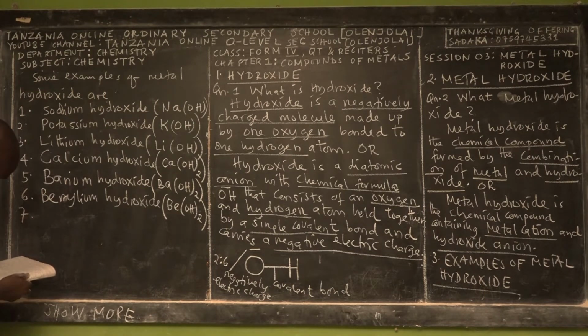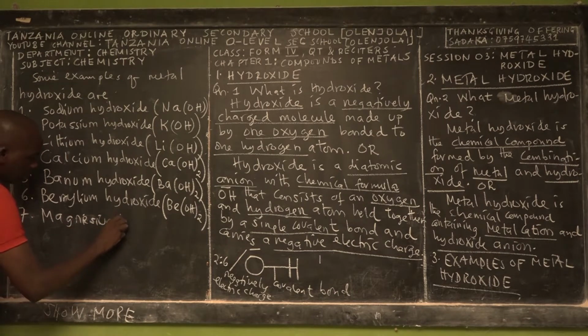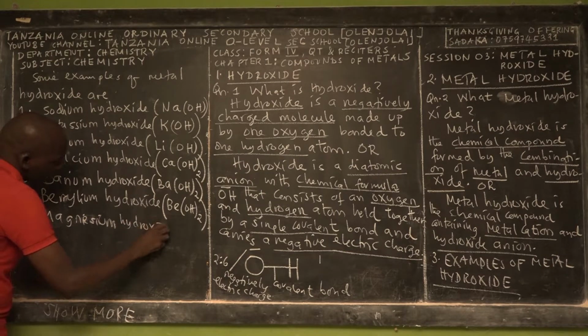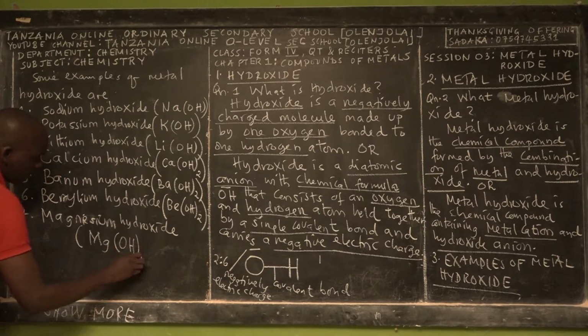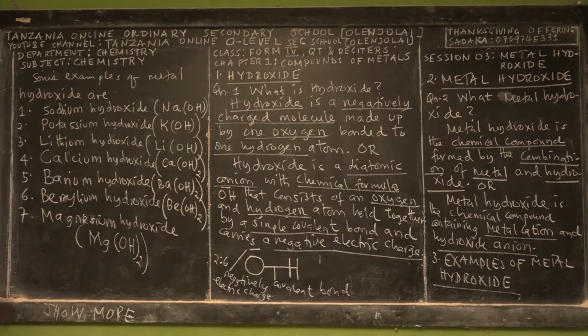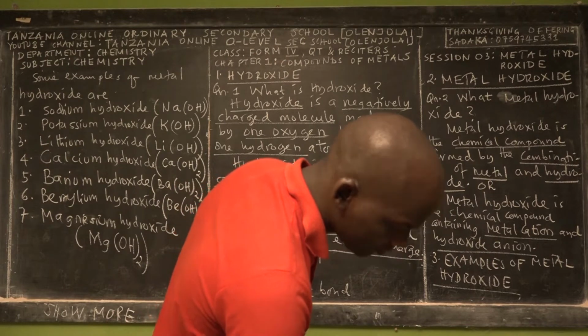And the seventh example, then we can have also magnesium hydroxide. So magnesium hydroxide's molecular formula is this. This is the symbol of magnesium, and this is the anion. So this is cation, this is anion. So these are the 7 examples of metal hydroxide.